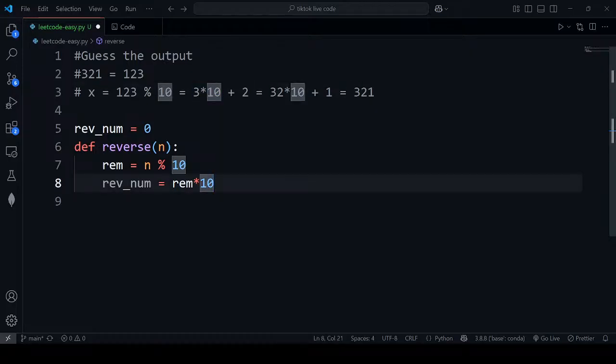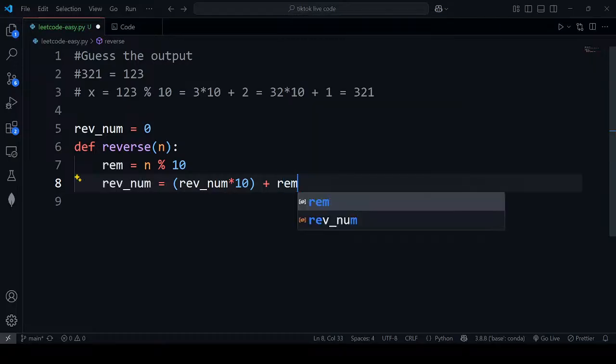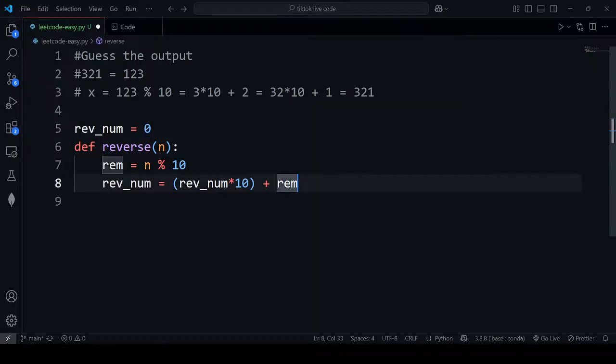So I need to do this, and then we are adding the remainder. Basically, we are multiplying the value and then adding the remainder. So our first value is reversed number times 10, which will be 0 at first, and then we are adding the remainder. Like this we are doing it.